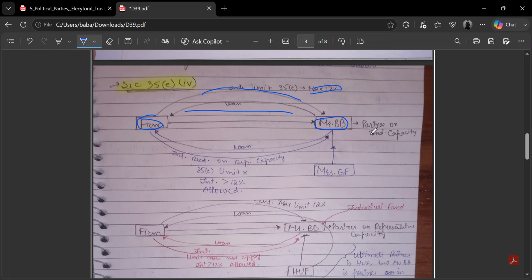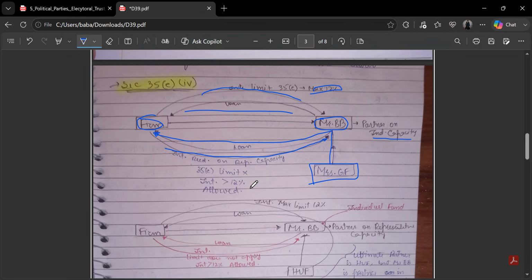But when he is a partner in individual capacity and he does not have funds to give a loan to the firm, so he asks Mrs. GF, an outsider to the firm, to lend him some money so he can lend it to the firm. So he provides the loan in representative capacity to the firm. He's a partner in individual capacity, but he's not providing loans from his own pocket. He's providing it from someone else. He's just being a representative of someone else. So he is receiving interest on it in a representative capacity only.